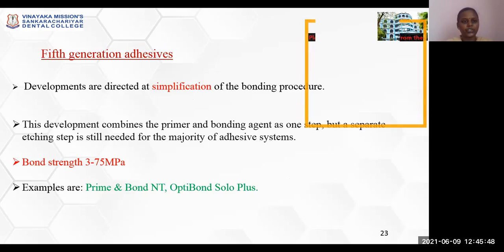Coming to the fifth generation adhesives, developments are directed at simplification of the bonding procedure. This development combines the primer and the bonding agent application as one step, but a separate etching step is still needed for the majority of the adhesive systems. Bond strength achieved was 3 to 75 megapascals. Examples are Prime and Bond NT, Optibond Solo Plus.